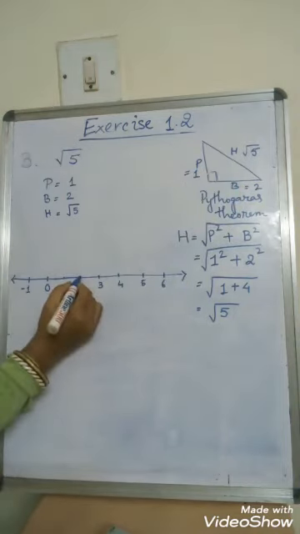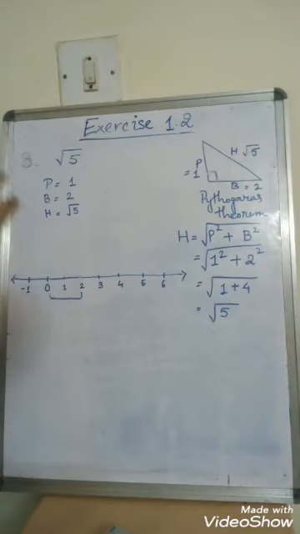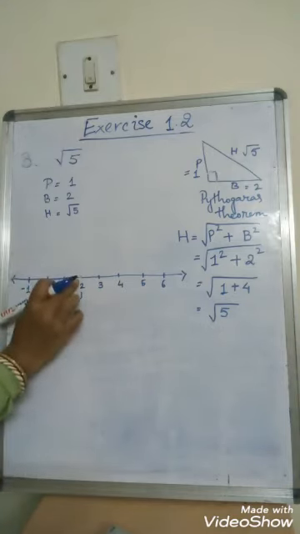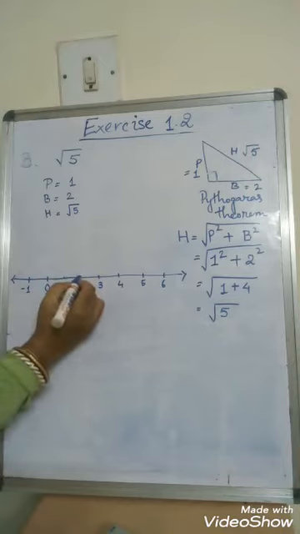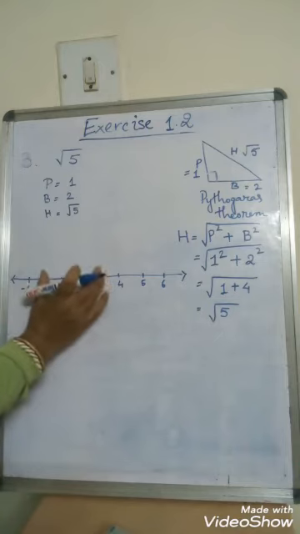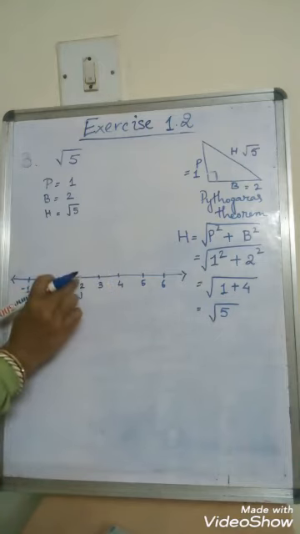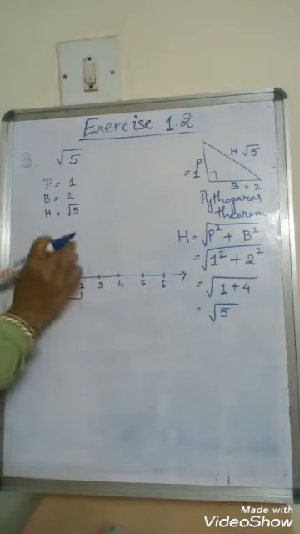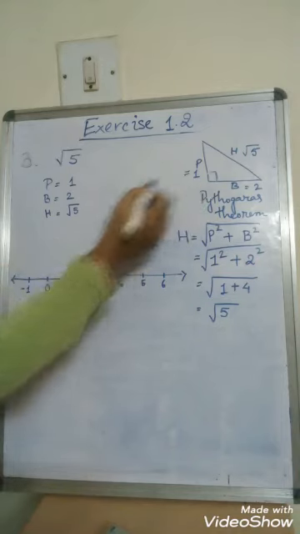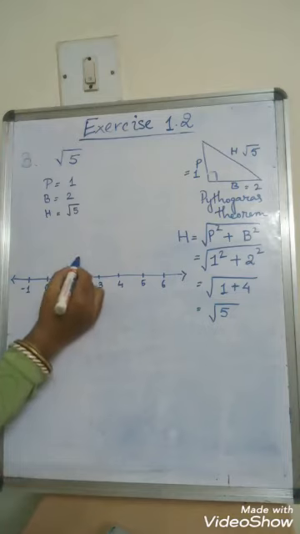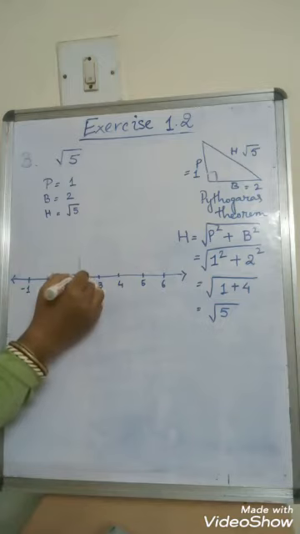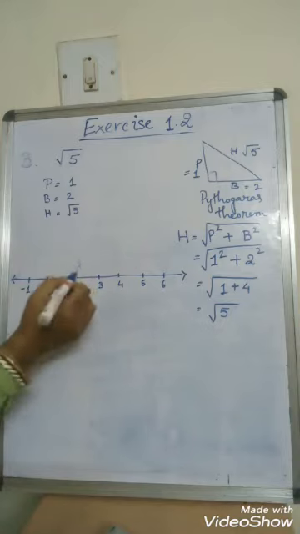So what I am going to do is with the help of the protractor. Okay, I am going to place the protractor here and I am going to take a point 90 degree. My protractor will be here. From here I am going to take 90 degree. Okay, so 90 degree 1 unit only. So maybe it might be till here. Okay, this is a 90 degree for me, right?